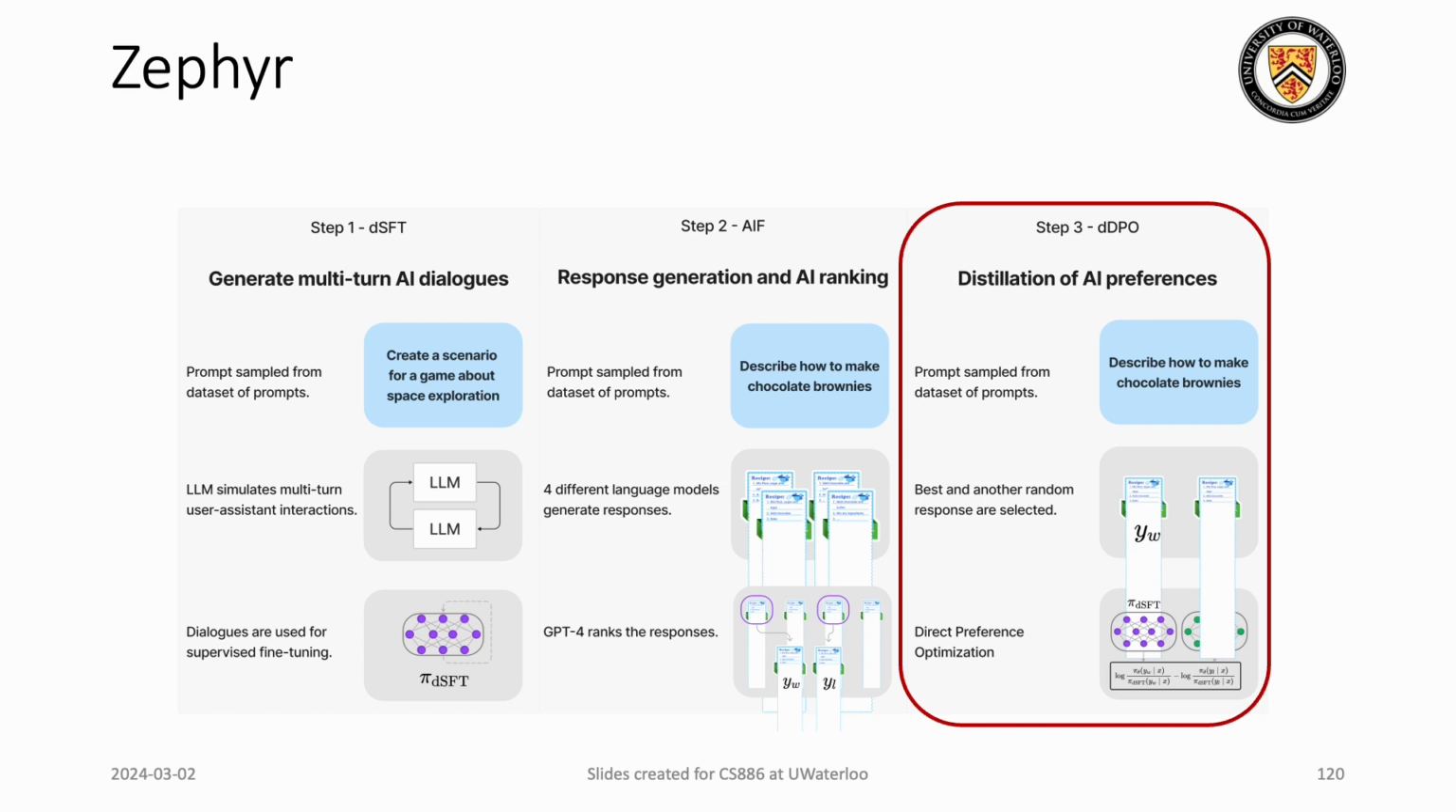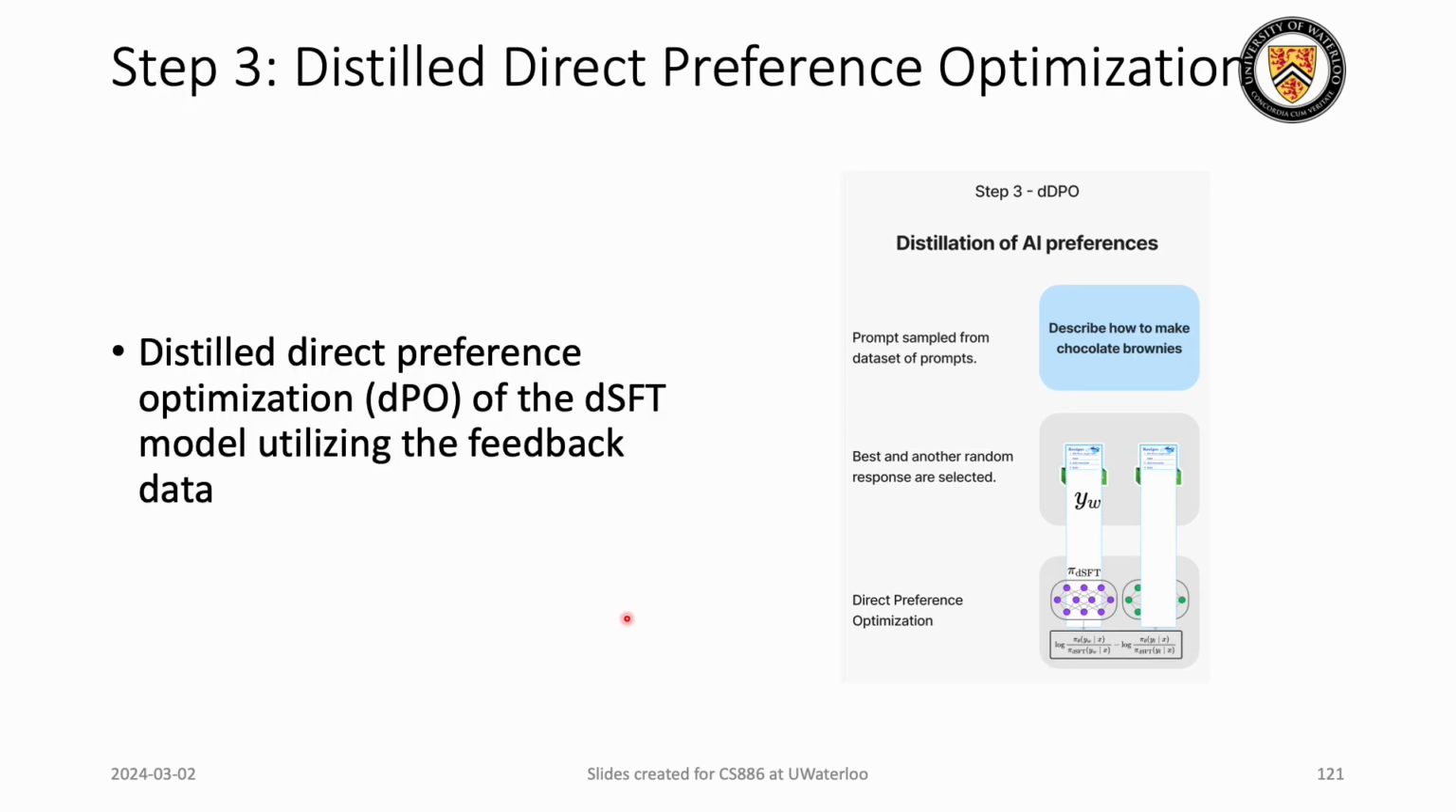Now, moving to the third step, that is DPO. We have already seen how DPO works, and Zephyr is a model that is utilizing the DPO method for aligning the language model with the feedback data.